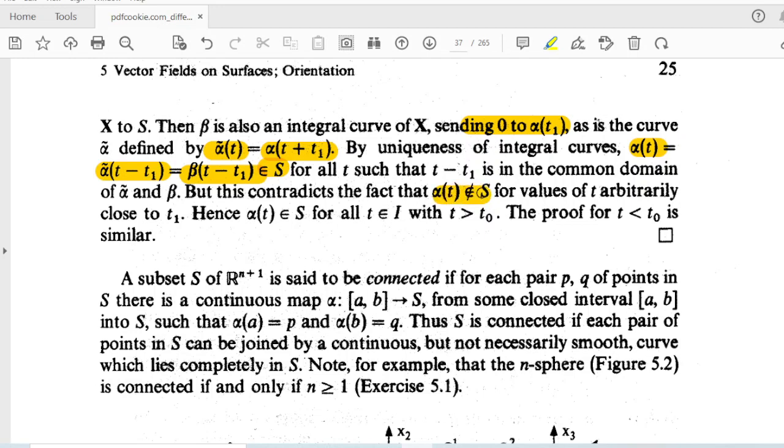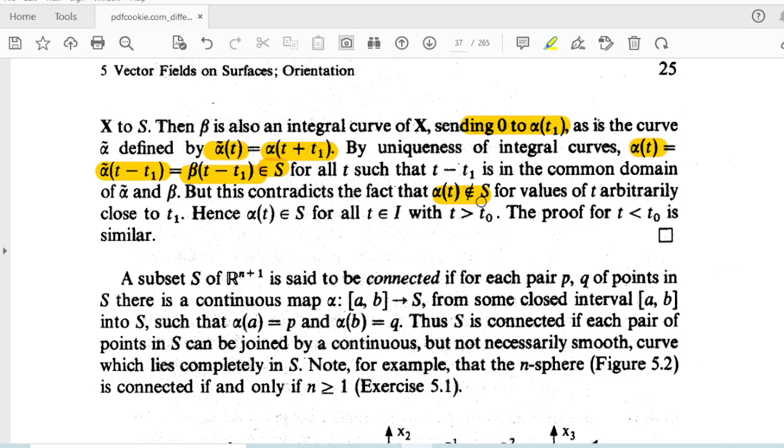You know, because we have got alpha of t belonging to s, and so we can see that at t1 it does not belong to s, and for closer values we are getting alpha of t belonging to s.